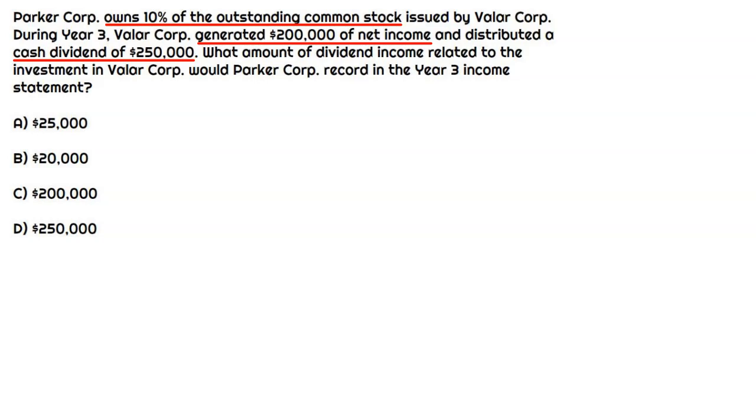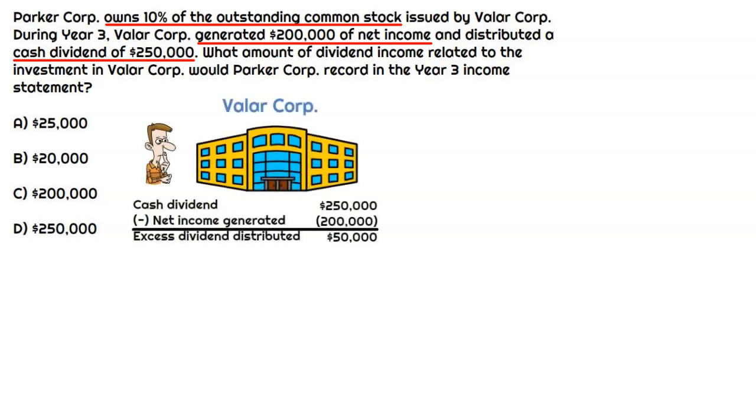All right, so if we read through that without really thinking, that sounds completely normal, but take a second and think about it, right? They only generated net income of $200,000, yet the cash dividend was greater than the amount of income they generated that year, right? It's $250,000, which means an extra $50,000 of cash was paid out as a dividend that related to earnings from